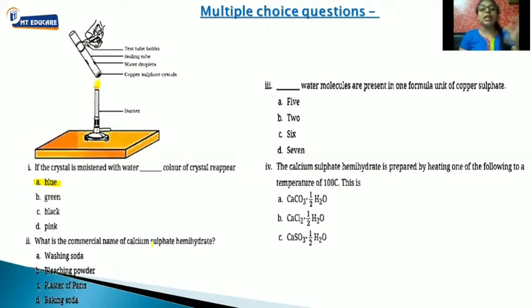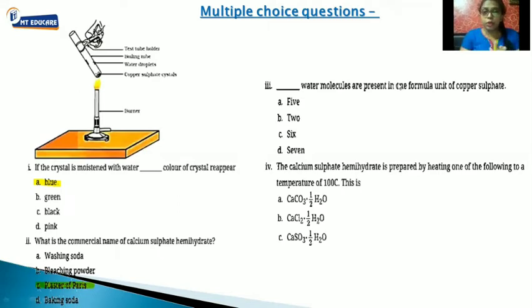Calcium sulfate hemihydrate is nothing but POP, that is plaster of Paris. Clear? So next question. Dash water molecules are present in one formula unit of copper sulfate.